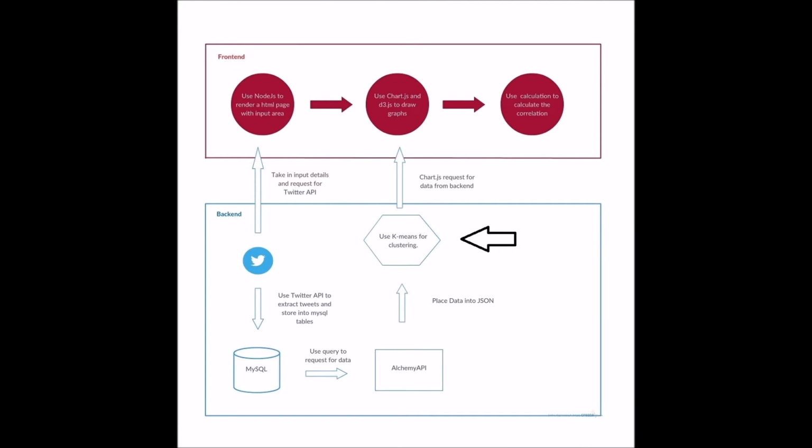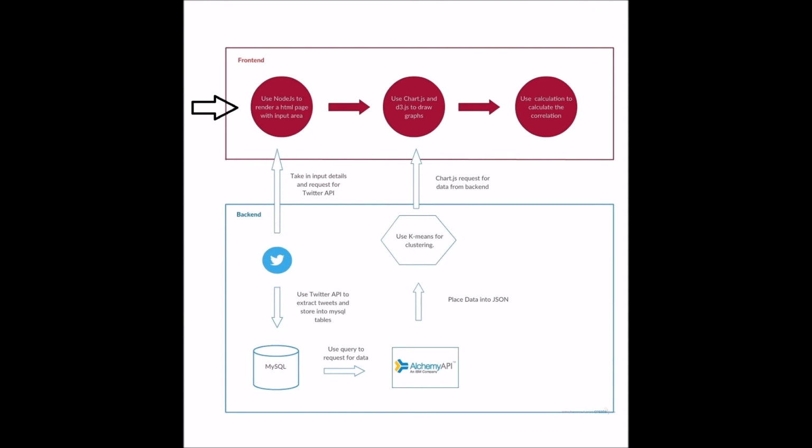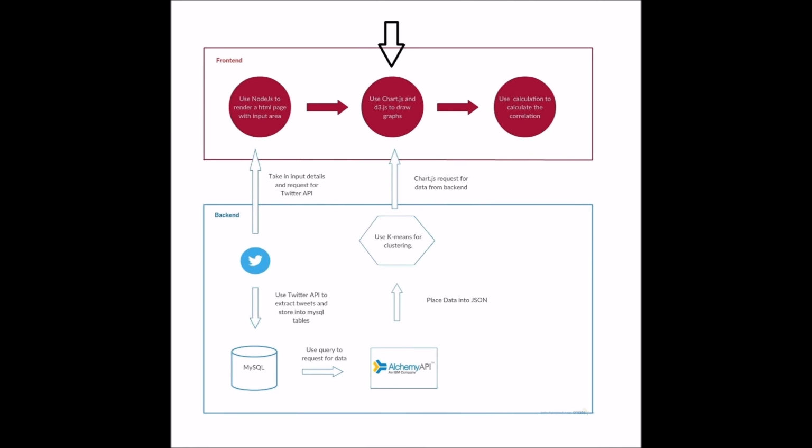In order to cluster the tweeters into groups, we used k-means, a statistical method of clustering data based on the distance between data. The project is written mostly in JavaScript, and we use Node.js as a framework for the project. In fact, the demonstration earlier is rendered by Node.js. We used chart.js and d3.js to create graphs, as these two fulfilled most of the requirements that we laid down.